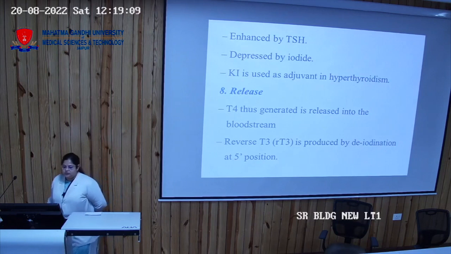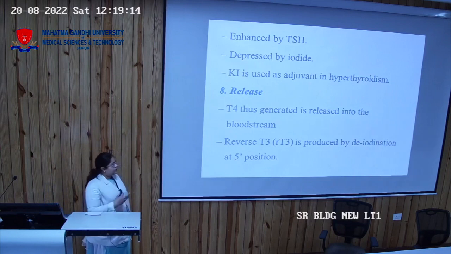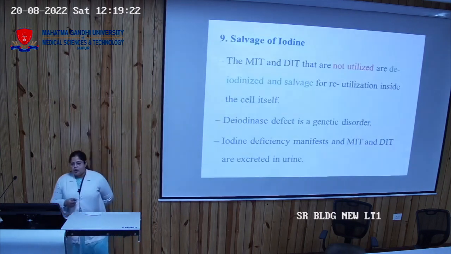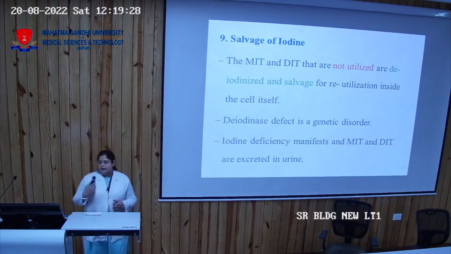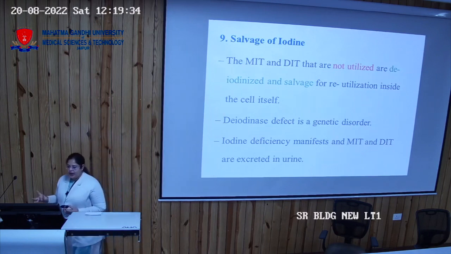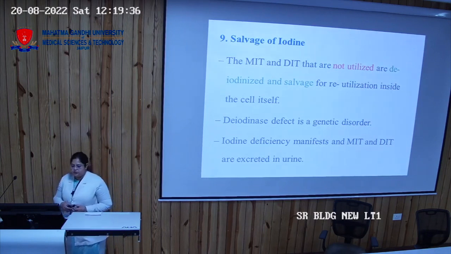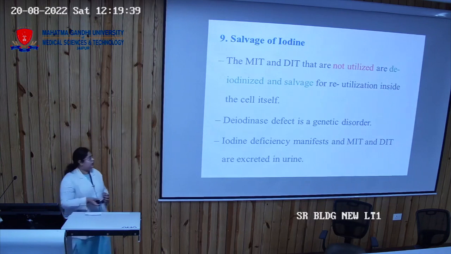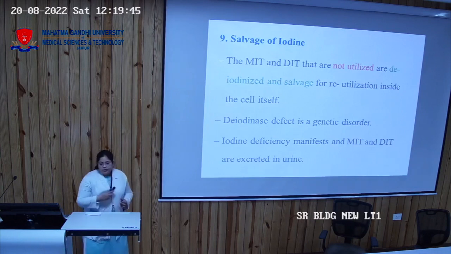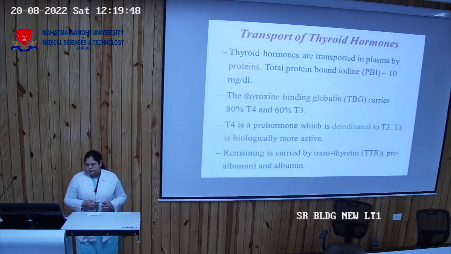Then the release. T4 is released into the bloodstream, while reverse T3 is produced by deiodination, meaning removal of the iodine from the fifth position of T4. So this forms the reverse T3. Then the salvage pathway: monoiodotyrosine and diiodotyrosine are not utilized in the body, so they are deiodinated and again enter into the cell. When there is a deficiency in the enzyme deiodinase, which is a genetic disorder, or in iodine deficiency, these are excreted in the urine.